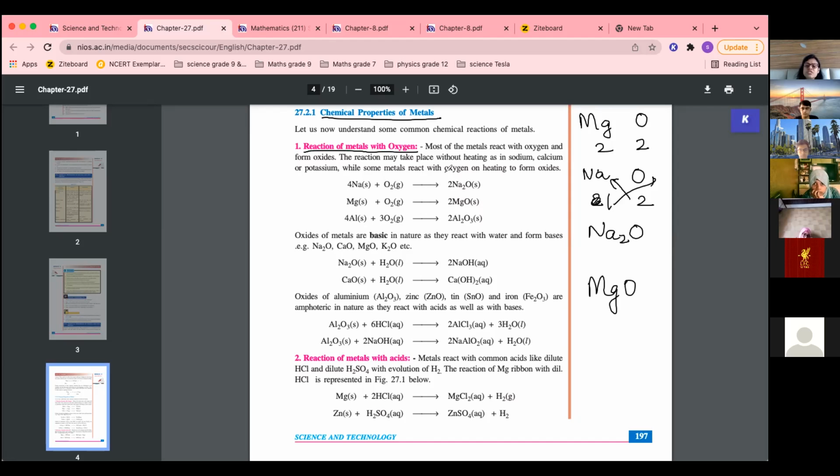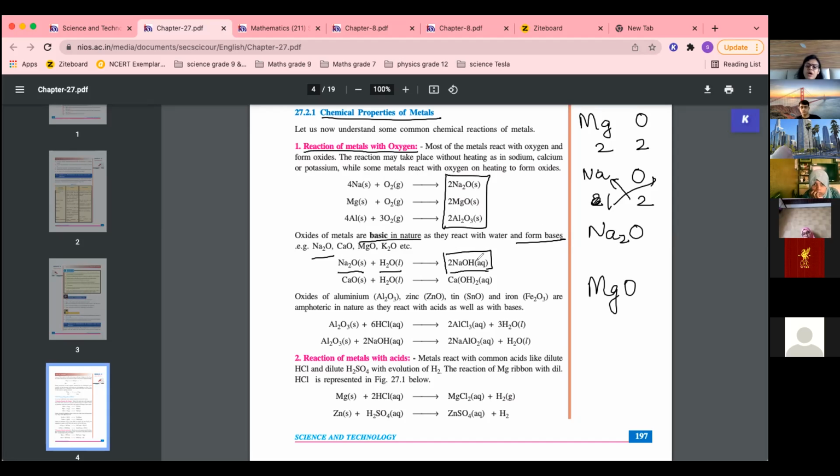One important property about metal oxides is that they are basic in nature. You remember acid, base, and salt. So metal oxides are basic in nature. That means when they react with water, they will form a base. So sodium oxide plus water will give you NaOH. You remember this? This is a base, NaOH. All hydroxides are bases.